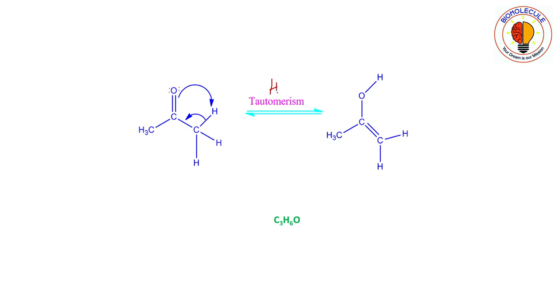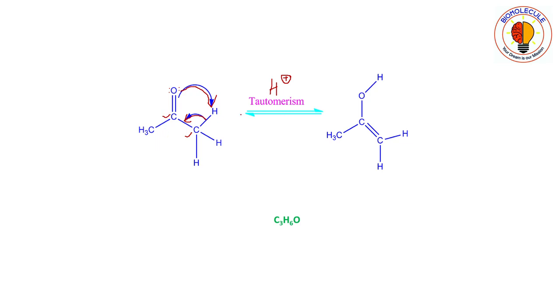In an acidic medium, this oxygen will take this hydrogen, and the bond between carbon and hydrogen will move on to this carbon and the carbonyl group.